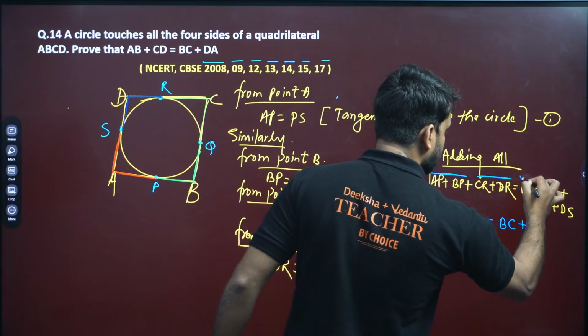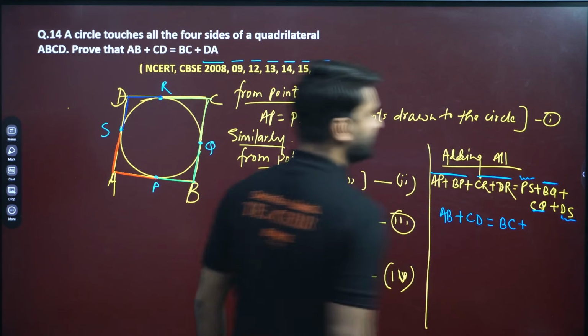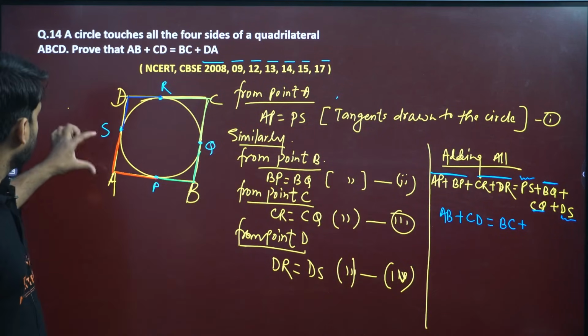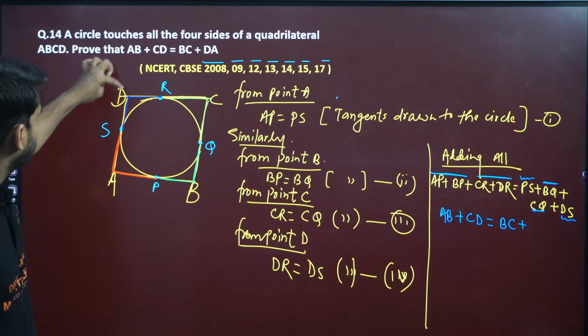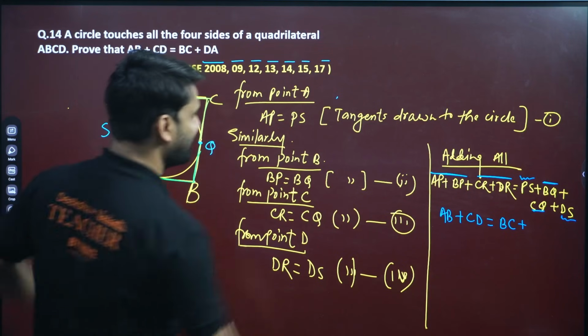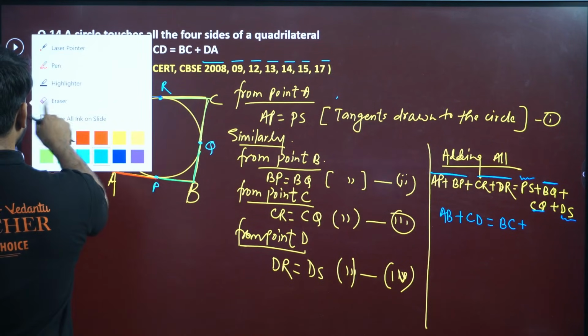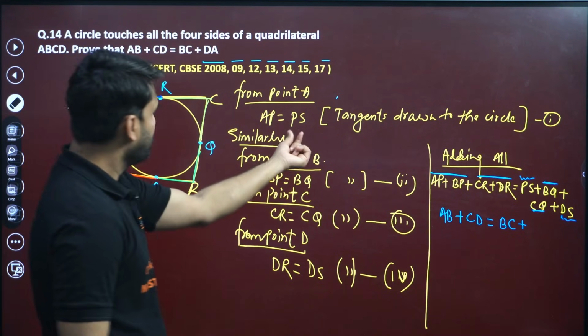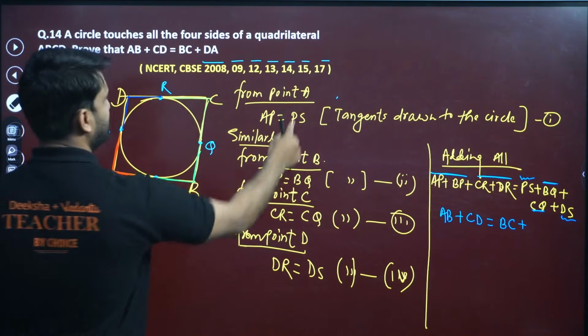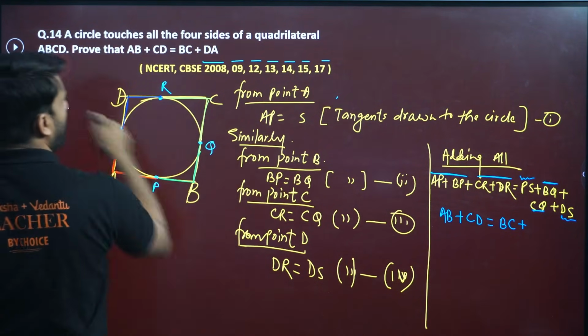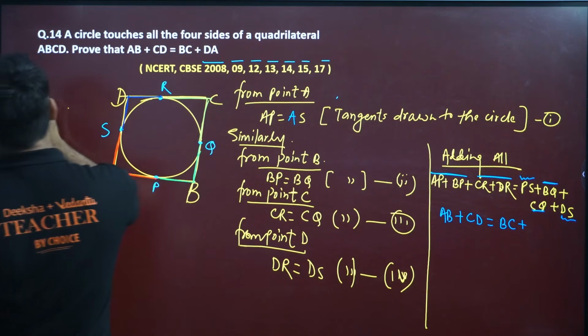And now make pair of this, PS and DS. So PS plus DS, where is PS? This is DS. Why are we writing this? This is AP equal to, why is this PS, my dear? This is AS.